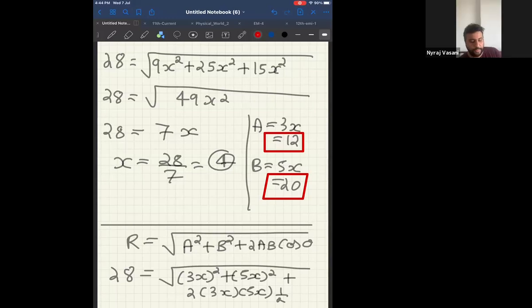Now, come to page number 40. Concept application exercise 5. In that, question number 1 is your next homework. Concept application exercise 5, page number 40.